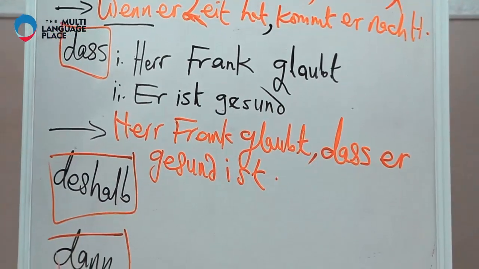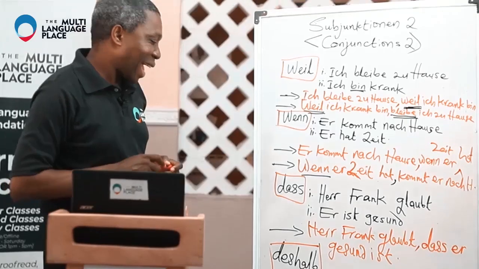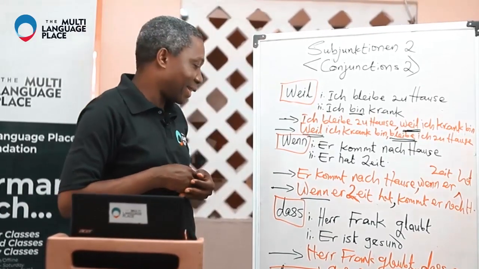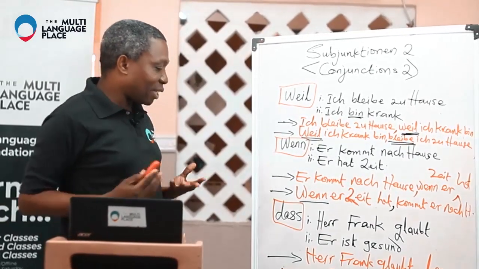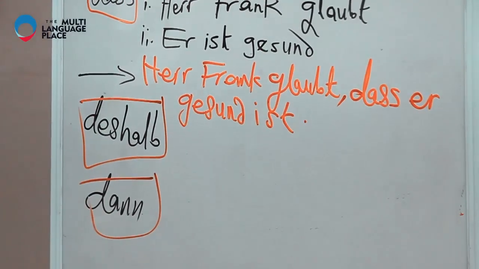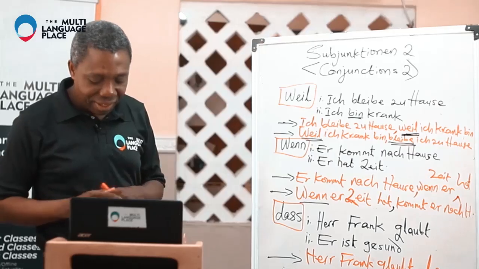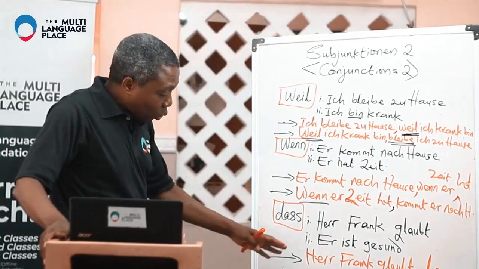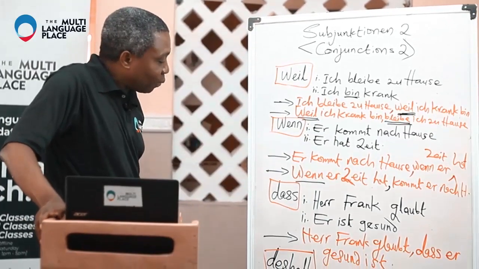So we say, Frank glaubt, dass er gesund ist. What's the meaning of that? Mr. Frank thinks that he is healthy, that he is just fine. So that is the use of these three.